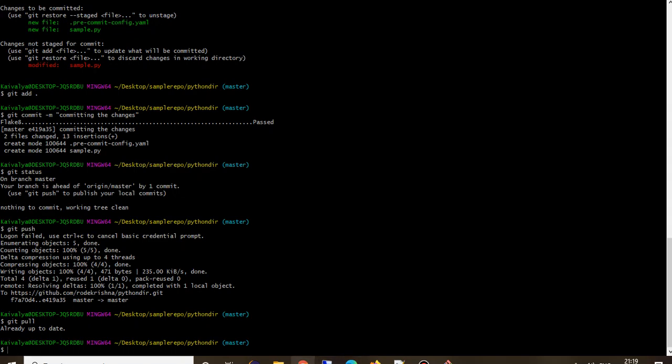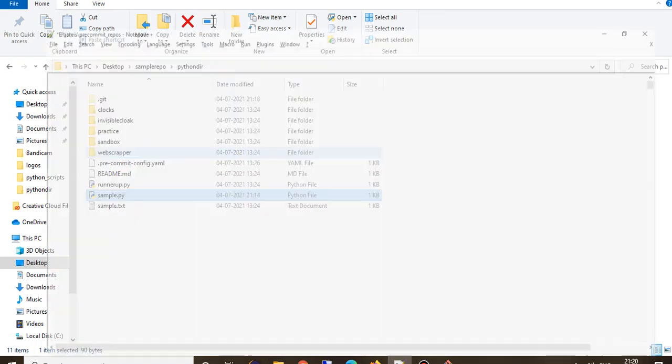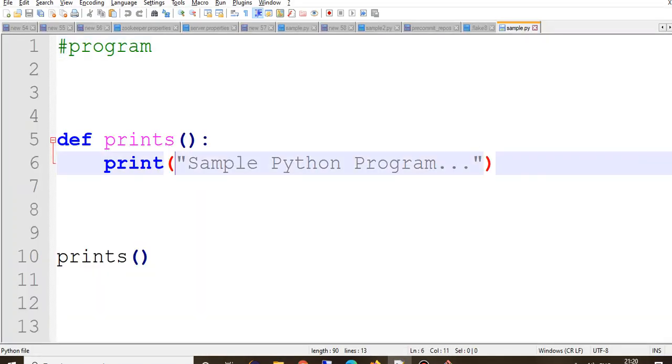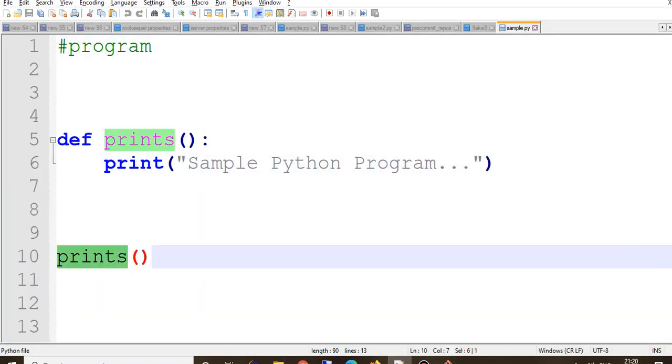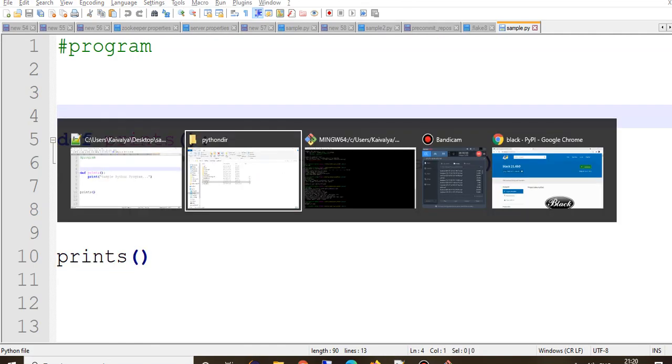Just for the revision, I can show you this was the repository, Python dir, and this sample.py file we were referring to, which has some issues. This is a simple program which calls a prints function, and this prints function prints this line. Okay, so there are some issues. Let's see what the issues are.